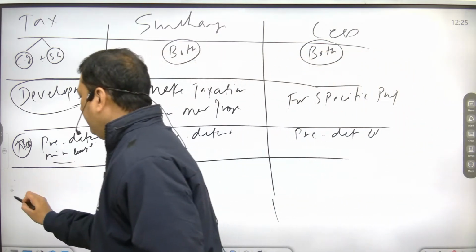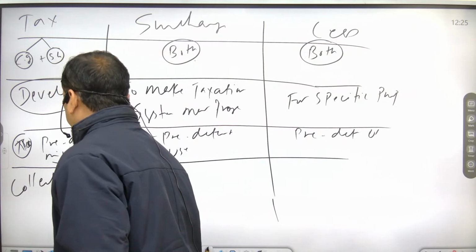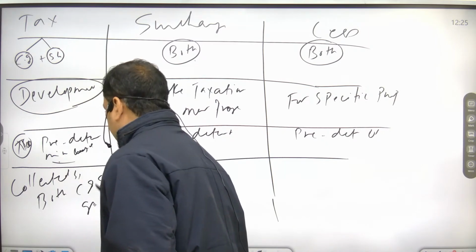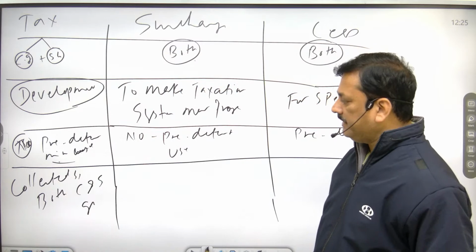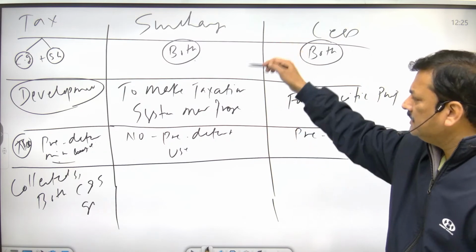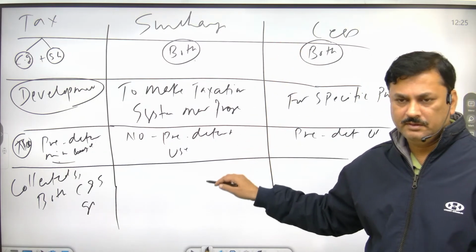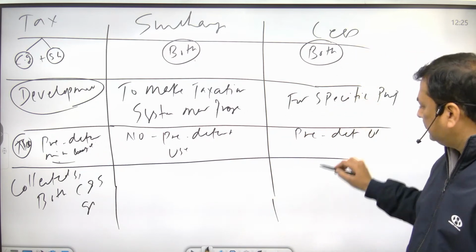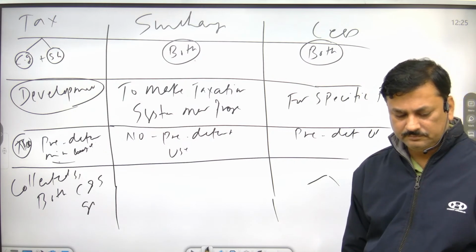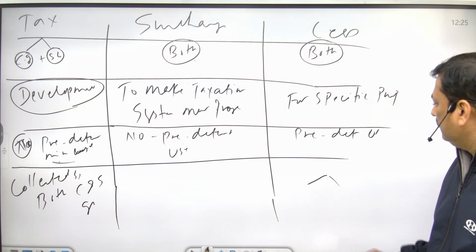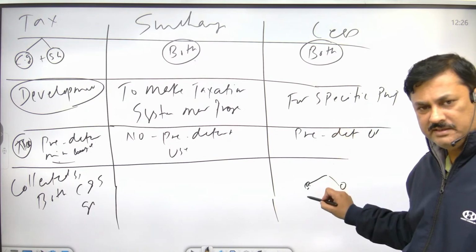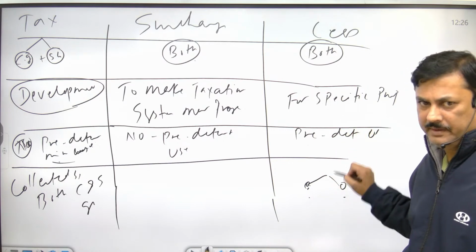Tax is collected by both central government and state government. Surcharge is collected by central government, and cess is also collected by both. Both can collect. Cess, if imposed by central government, will be collected by central government. If imposed by state government, it can be collected by the state in that case.